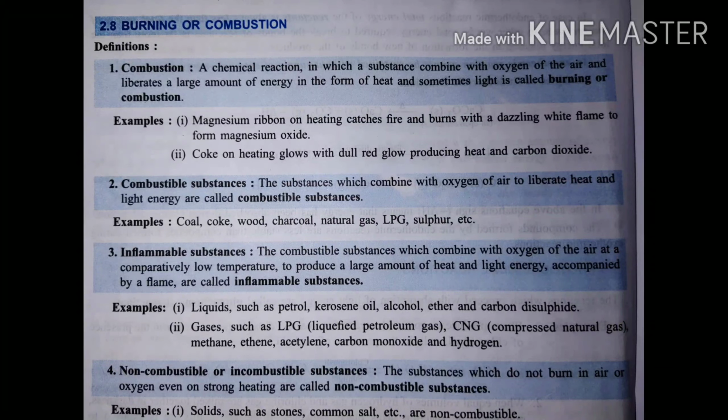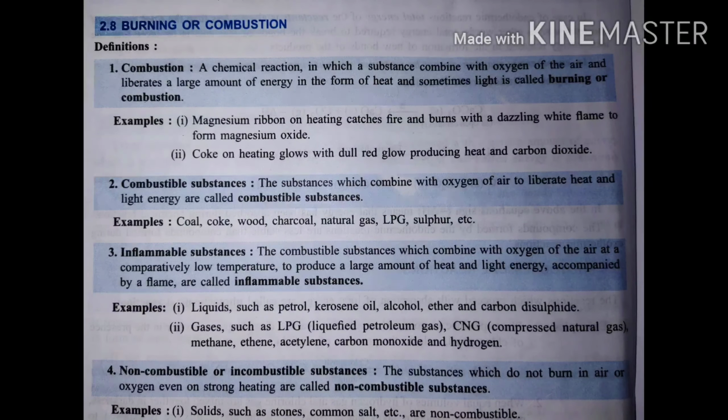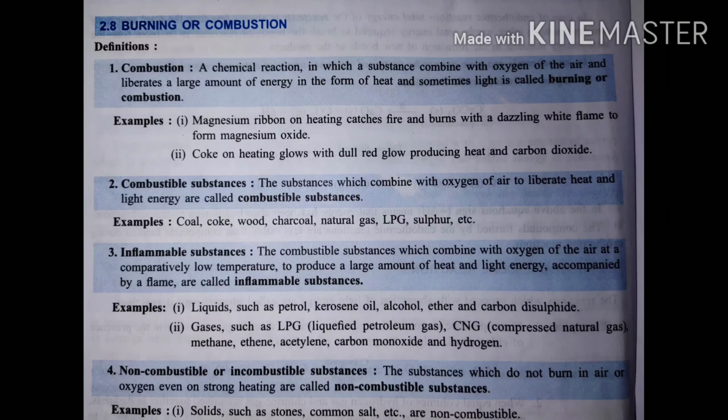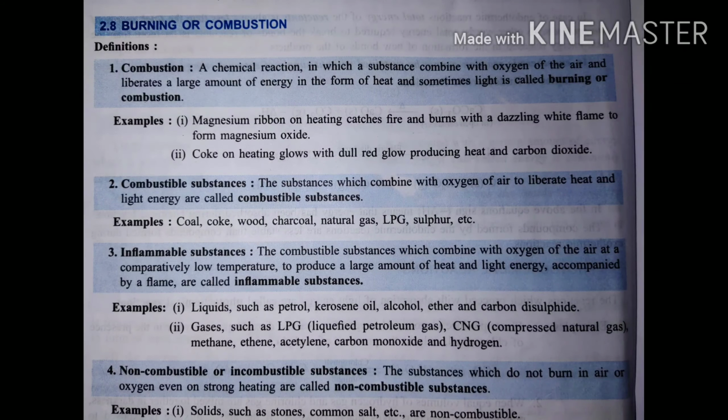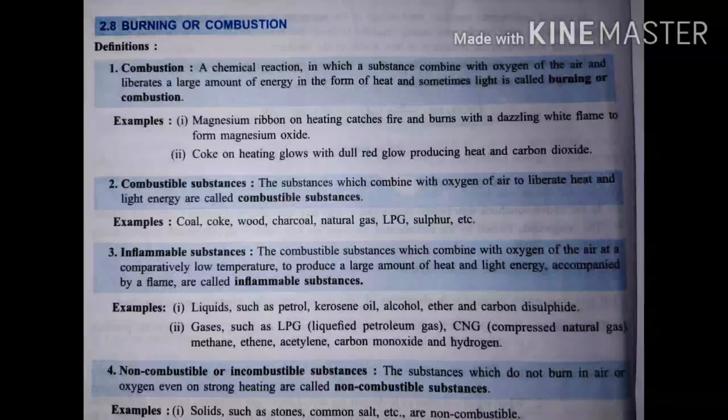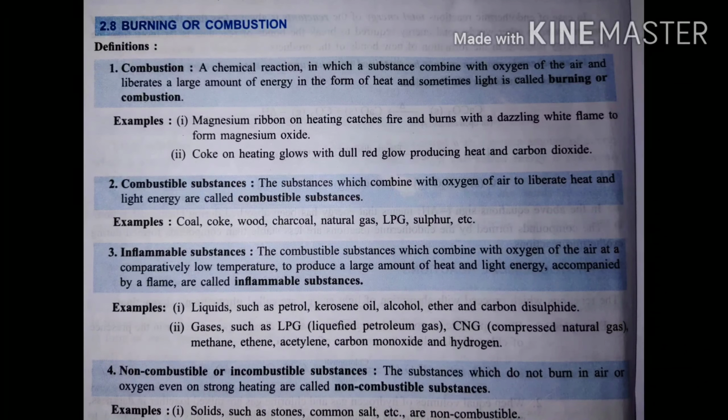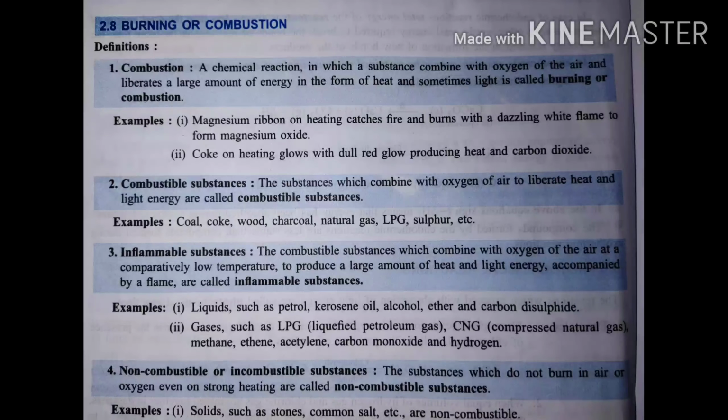First is combustion. Combustion is a chemical reaction in which a substance combines with oxygen to liberate heat and light energy. Combustion means burning. A substance burns in the presence of oxygen. Any substance burns in the presence of oxygen, giving heat and light energy. Whenever combustion takes place, we all know that heat energy and light energy are released. A few examples are given.